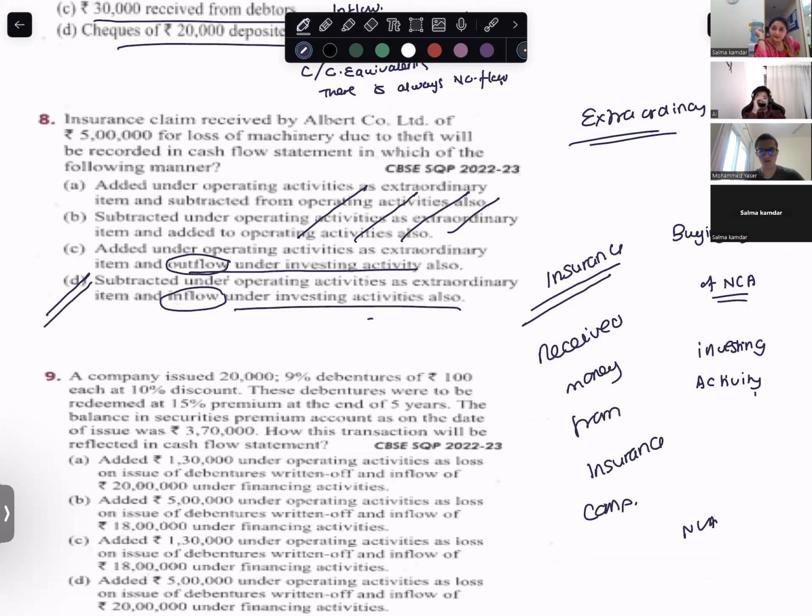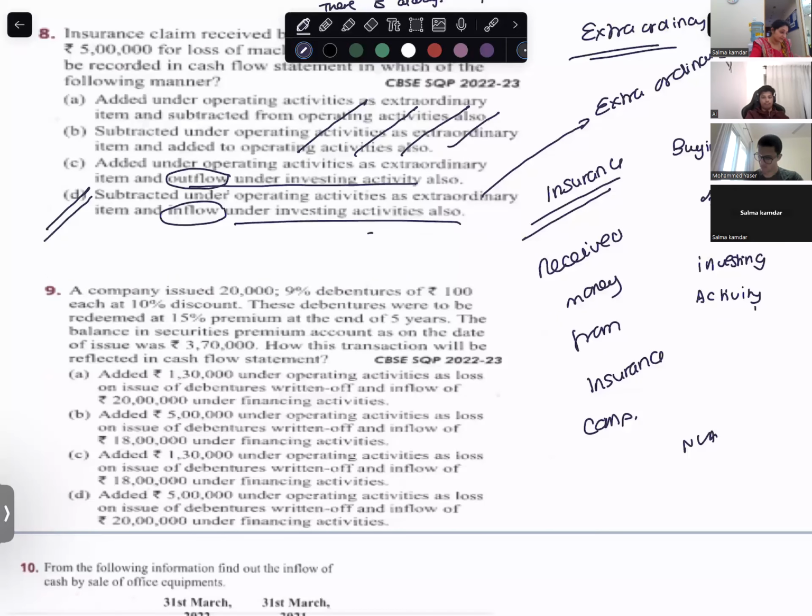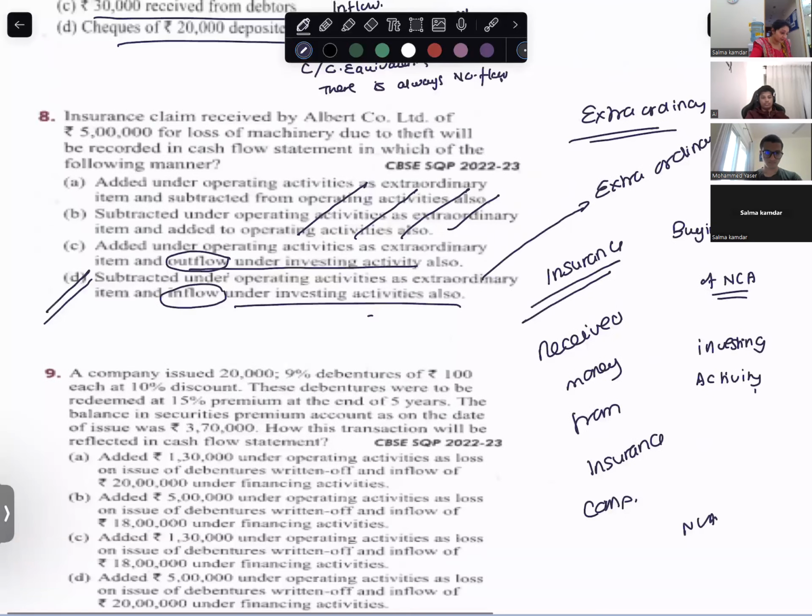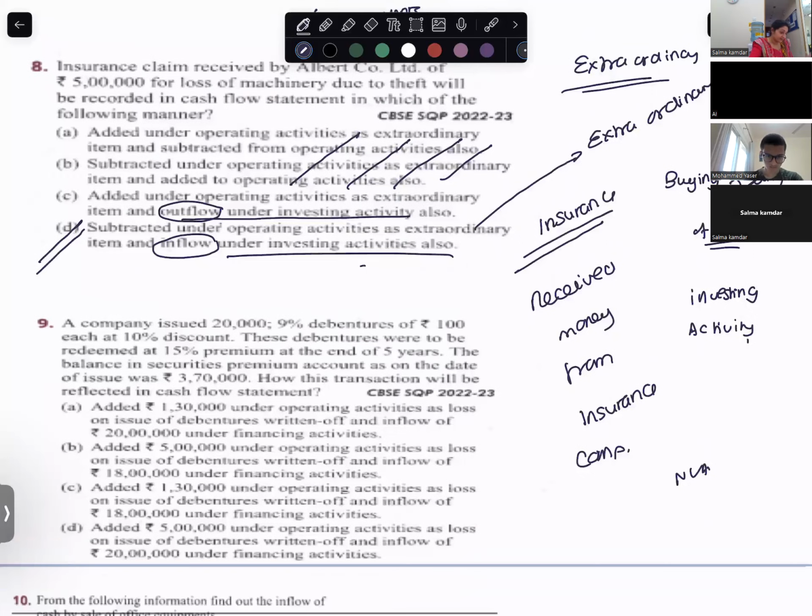And from your operating activity, insurance received will be subtracted because it is extraordinary income. This is extraordinary income, right? So extraordinary income I don't take. I only take the normal income into consideration. So I will subtract it from operating activity, extraordinary income. Are you all sure? Okay, fine.